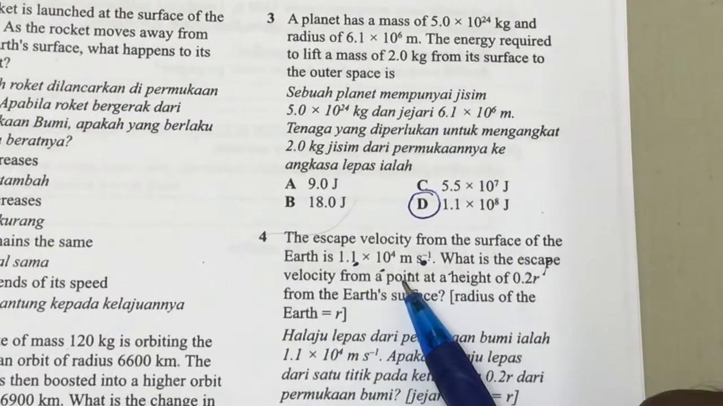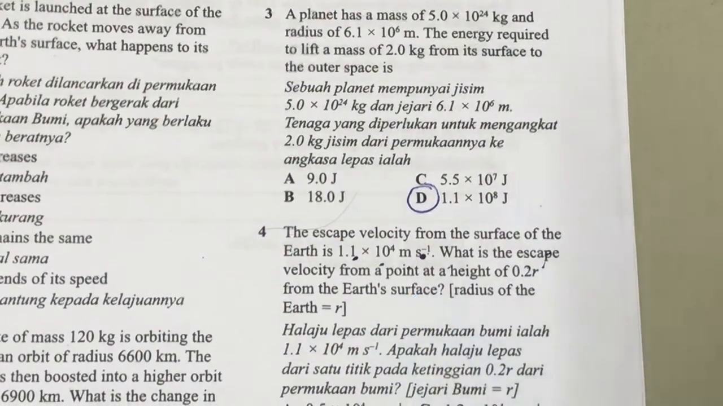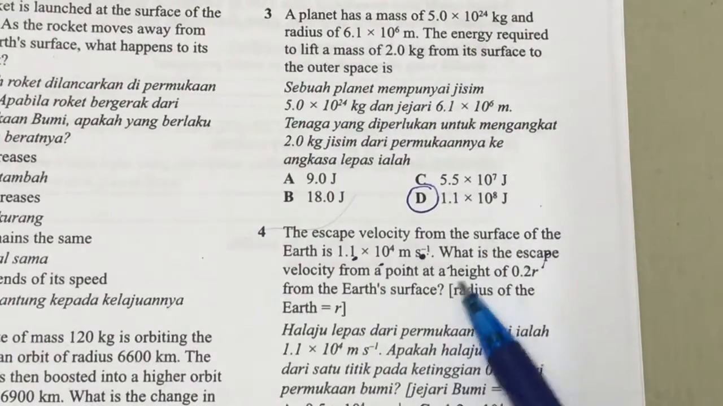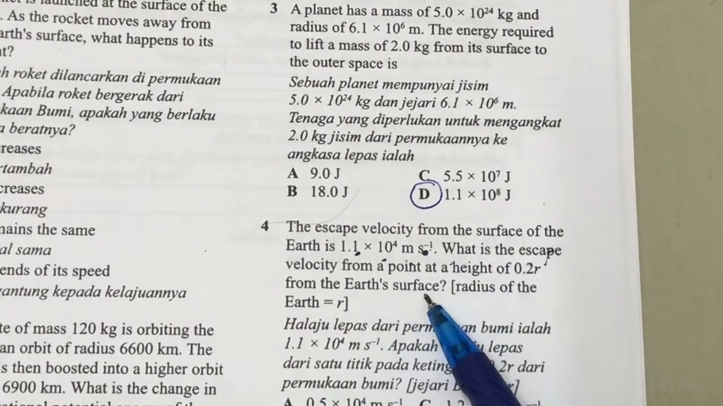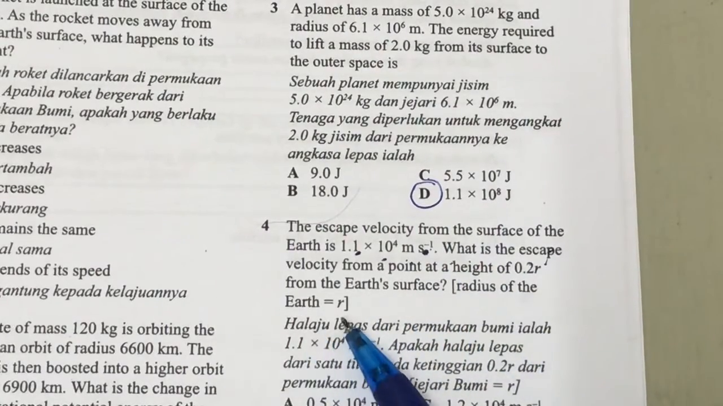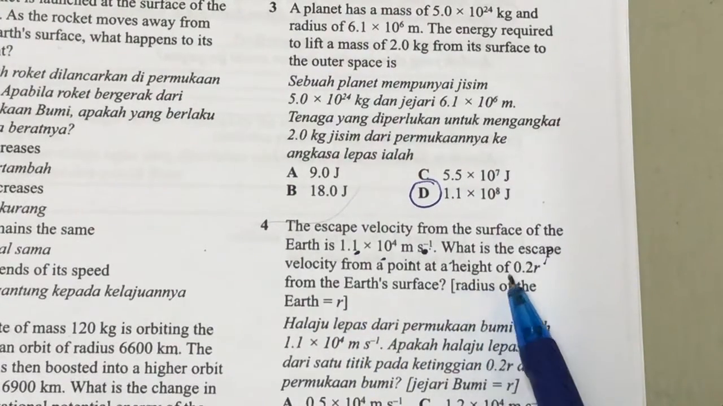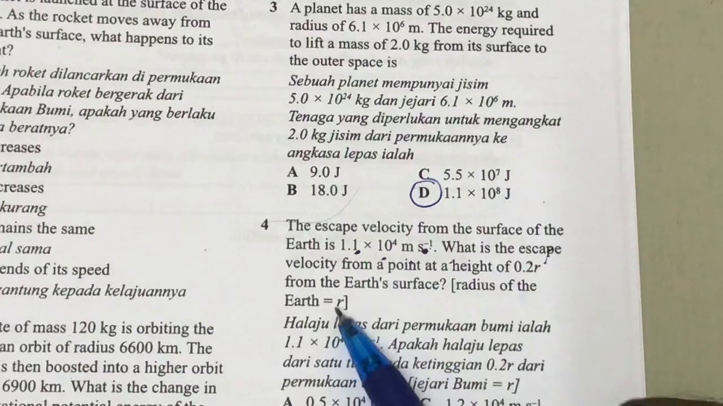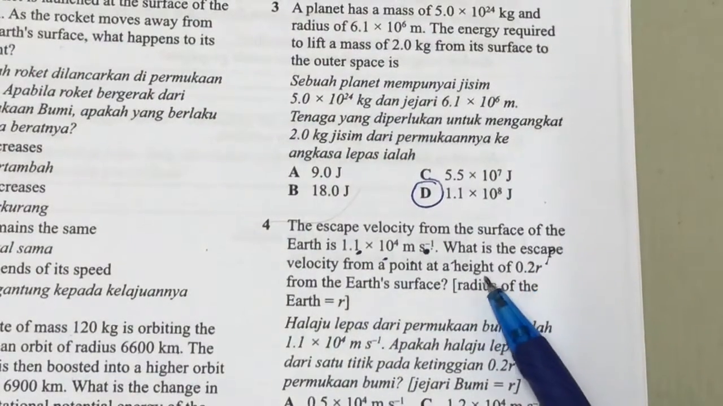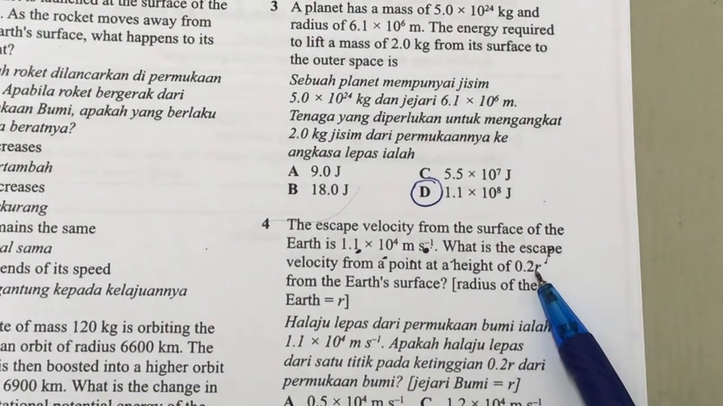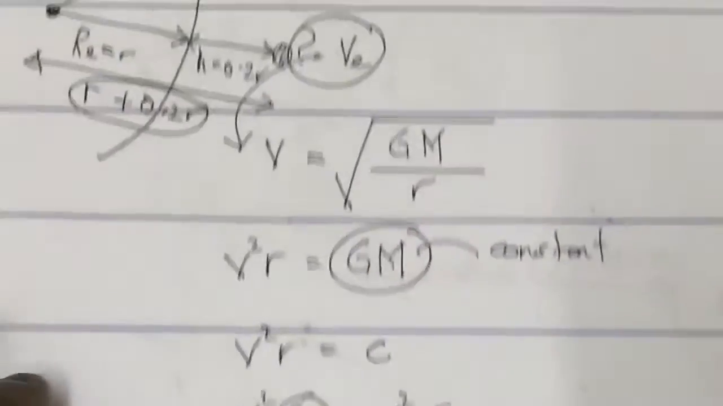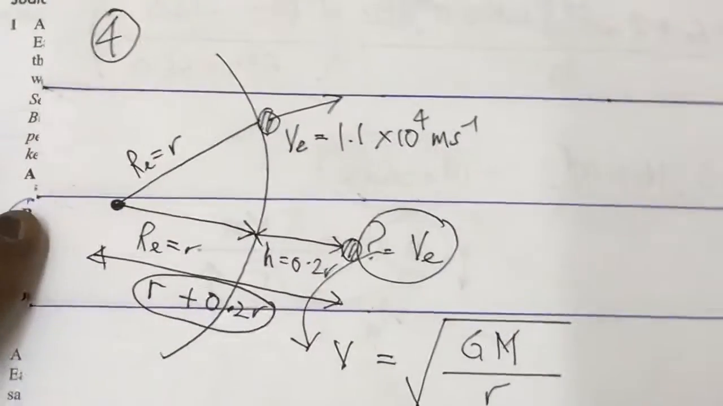If you are starting from a point not on the surface of Earth, but at a height of 0.2 r from the Earth's surface, and the radius of the Earth is given as small r. So the new height is given in terms of the radius of the Earth. As usual, we have to collect what is given and what is asked. It would be better if you draw a diagram.